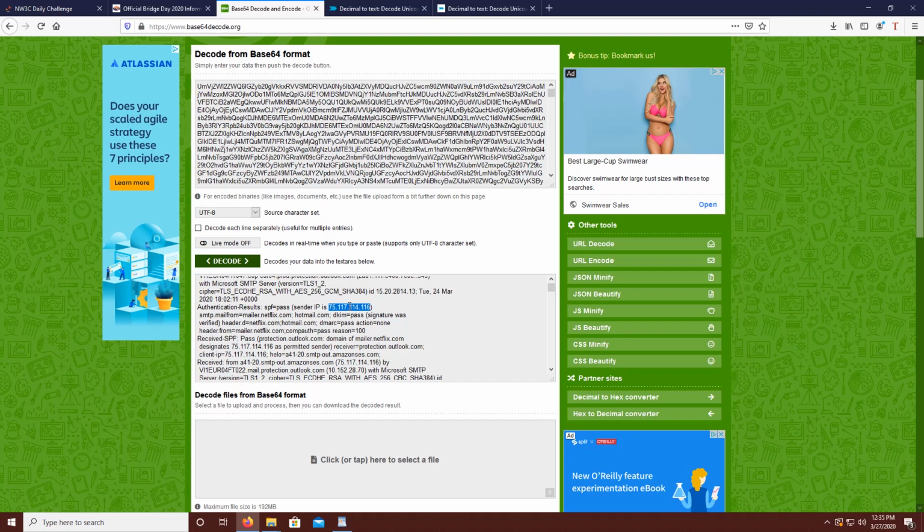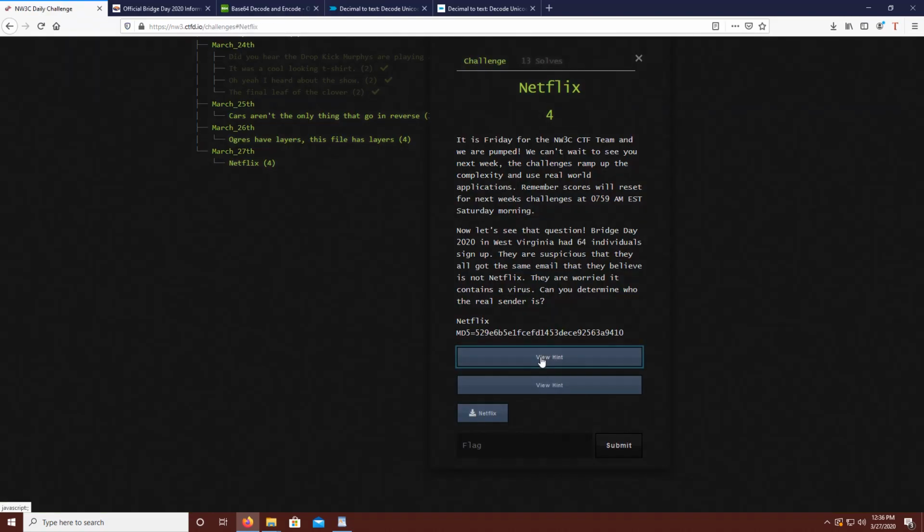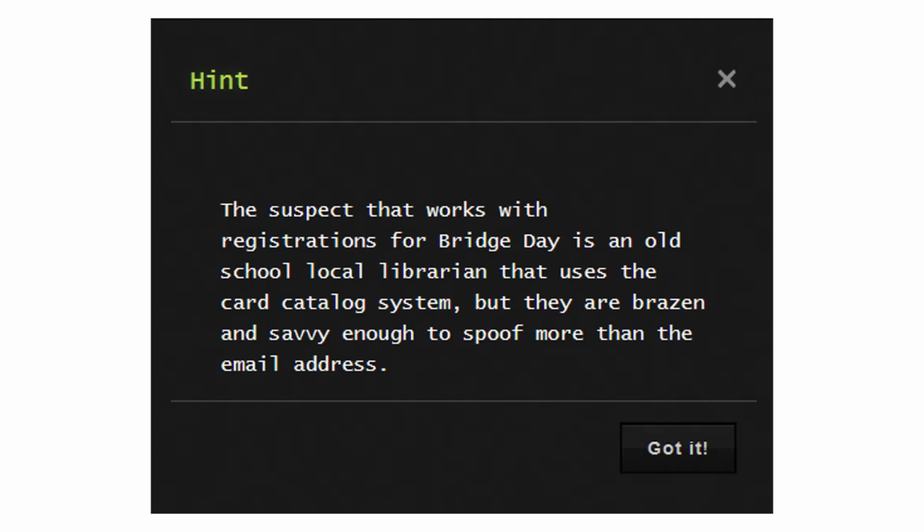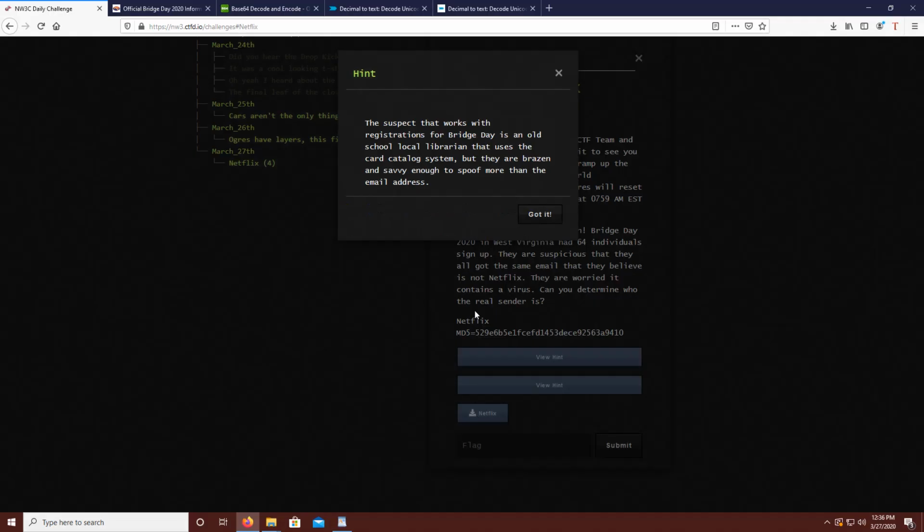This challenge was a little difficult without using any of the hints. So let's go ahead and take a look at these hints and we'll see if we can get on the right path. Our first hint tells us the suspect that works with registrations for Bridge Day is an old school local librarian that uses the card catalog system. Dewey Decimal System, anyone? If you didn't get that, I promise you your third grade librarian's really mad at you. But they're brazen and savvy enough to spoof more than just the email address. So this reaffirms that we're not interested in the email address, but it also gives us a hint that he or she is brazen and savvy enough to spoof more than the email address. So could this IP address be a spoofed IP address?